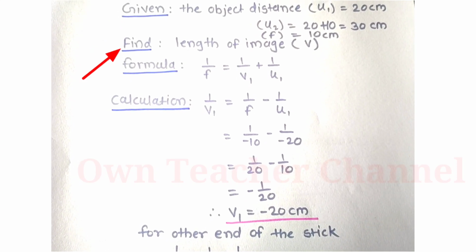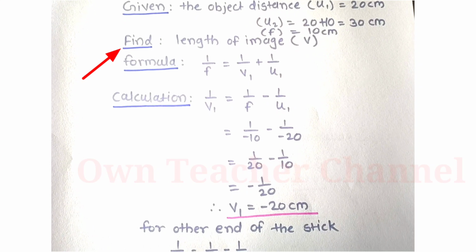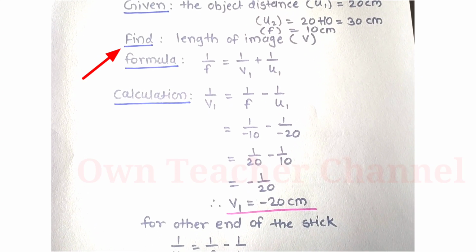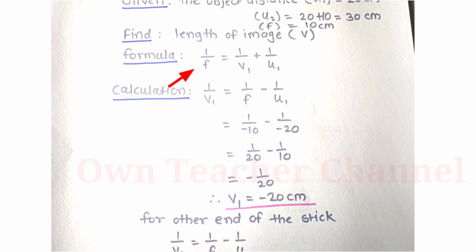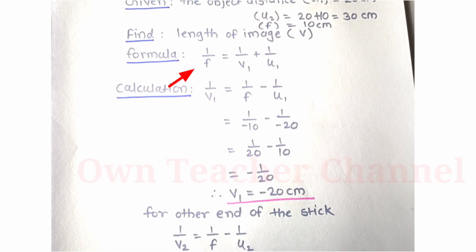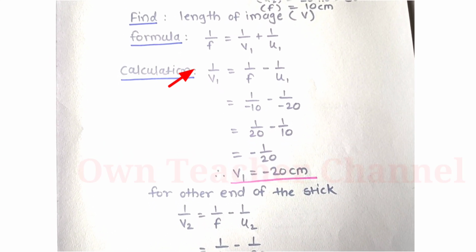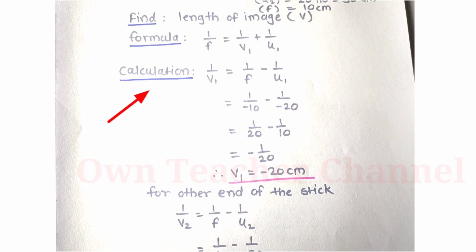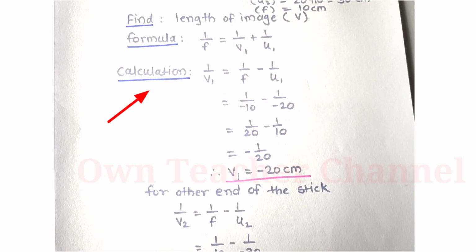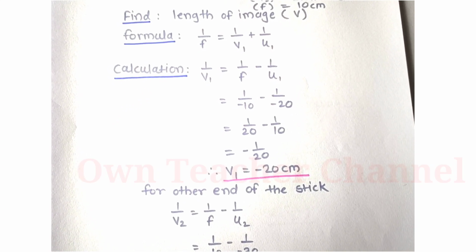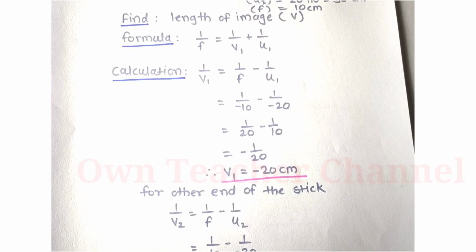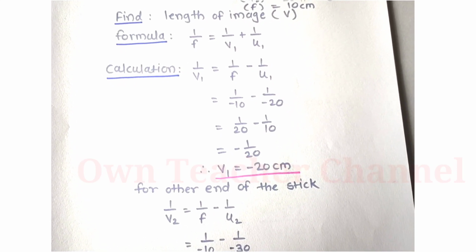We have to find out the length of the image, and our formula is 1 upon f is equal to 1 upon v1 plus 1 upon u1. So in our calculation, 1 upon v1 is equal to 1 upon f minus 1 upon u1. Now we will keep the values of f and u.